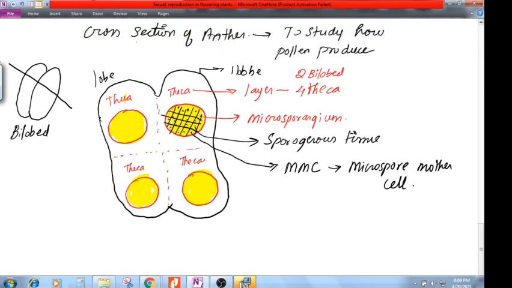Microsporangia means all four thecas have one microsporangium, right? All together. So let's say, how to say?